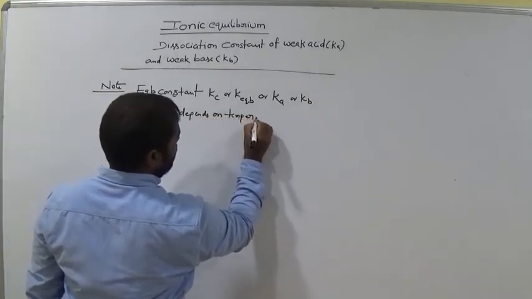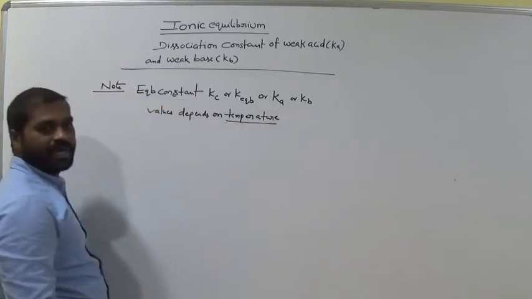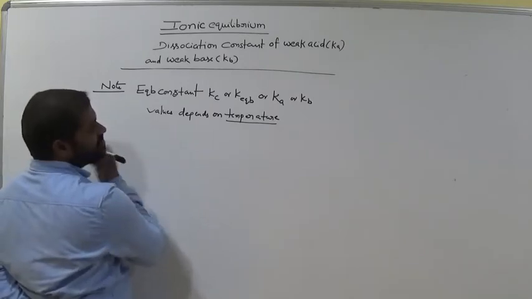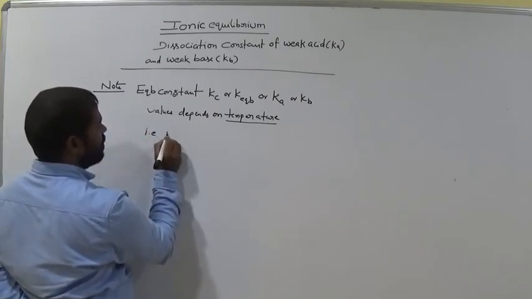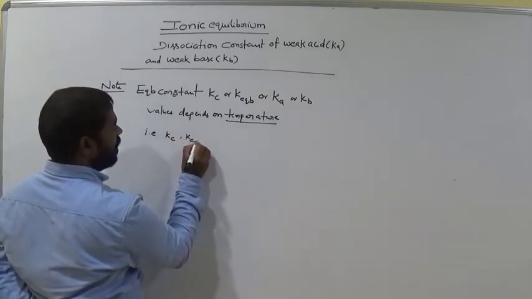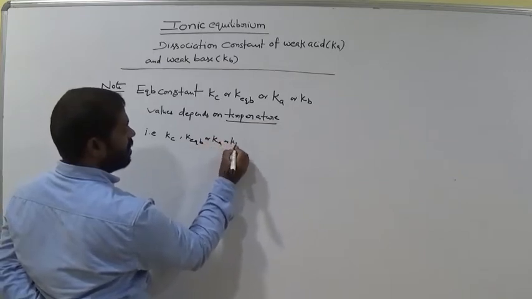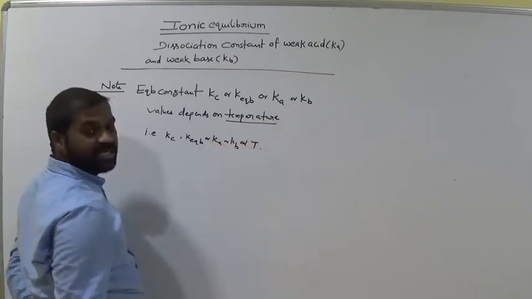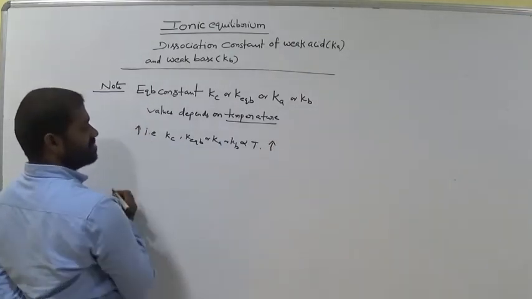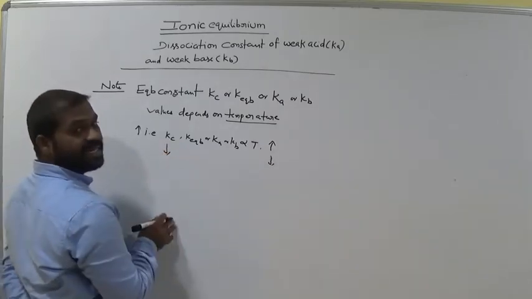Very, very important. That means Kc, K equilibrium, Ka or Kb is directly proportional to temperature. If temperature increases, these values also increase. If temperature decreases, these values also decrease.